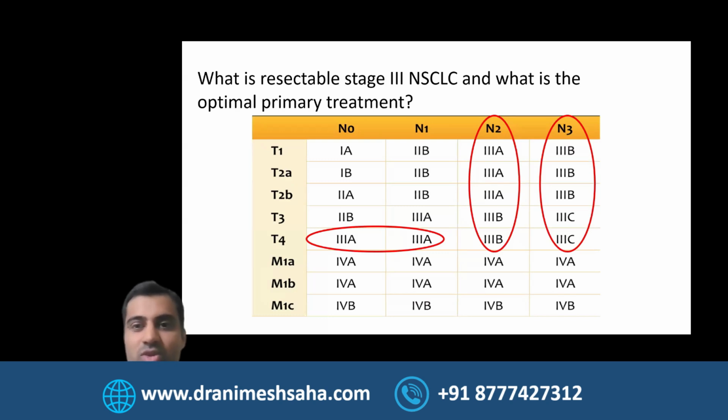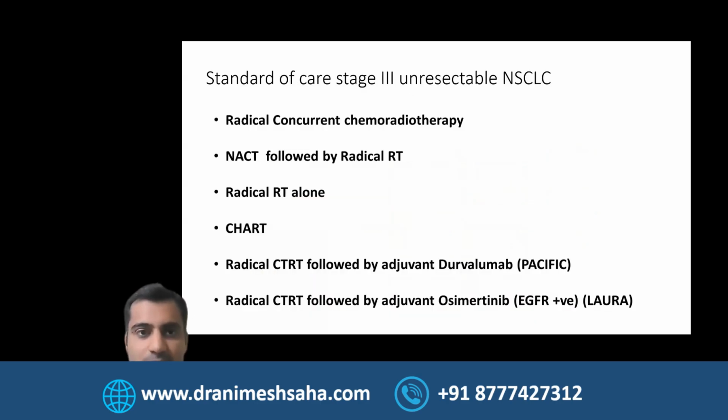And we all know that when we talk about N2, N3 disease, or mainly stage 4 disease, you will be most often thinking about non-surgical treatment. And that's what we will mainly discuss today. Multiple ways to treat this, as mentioned by my colleague earlier. Radical chemoradiotherapy is standard approach.